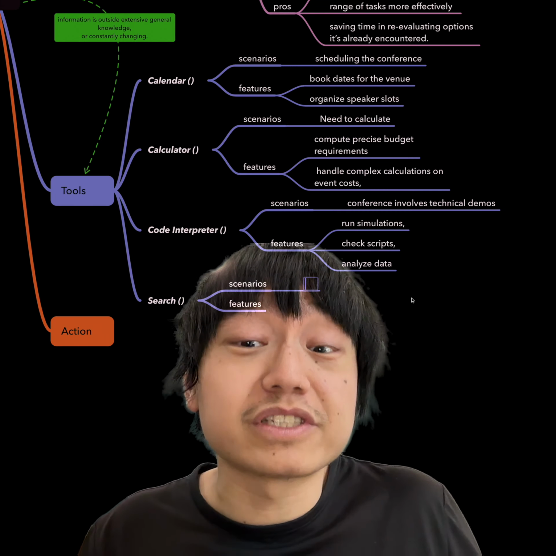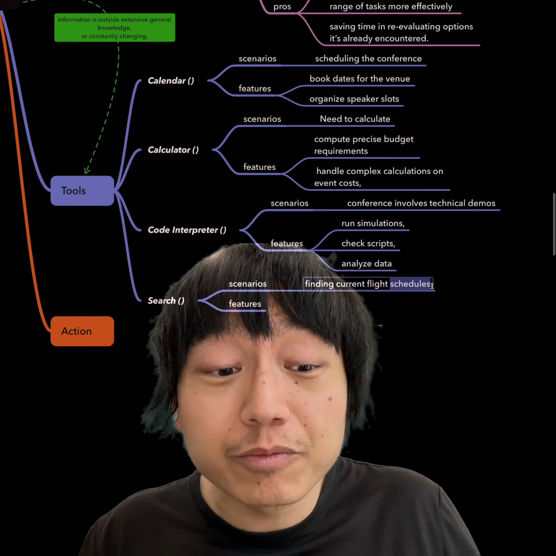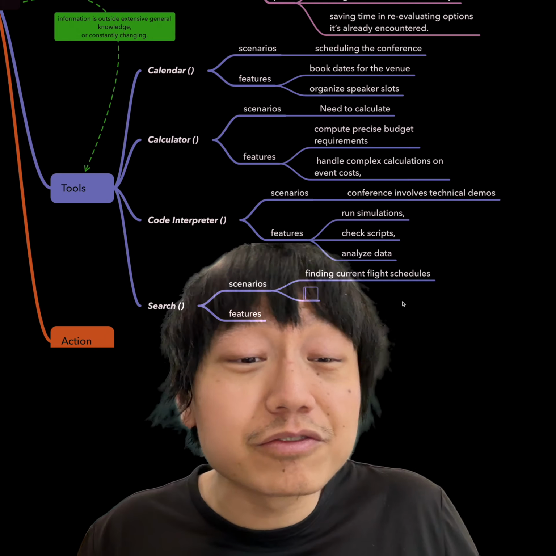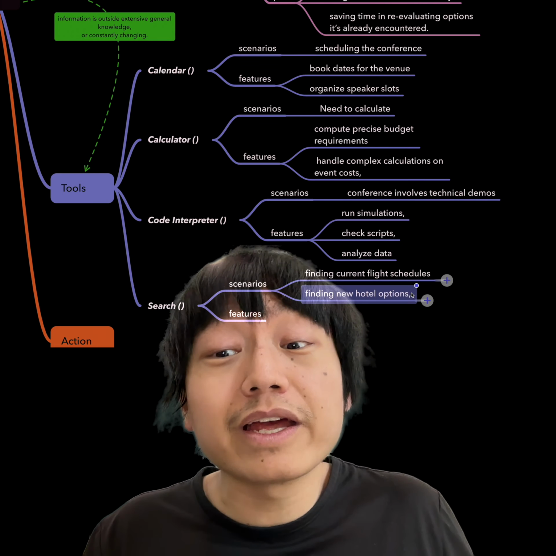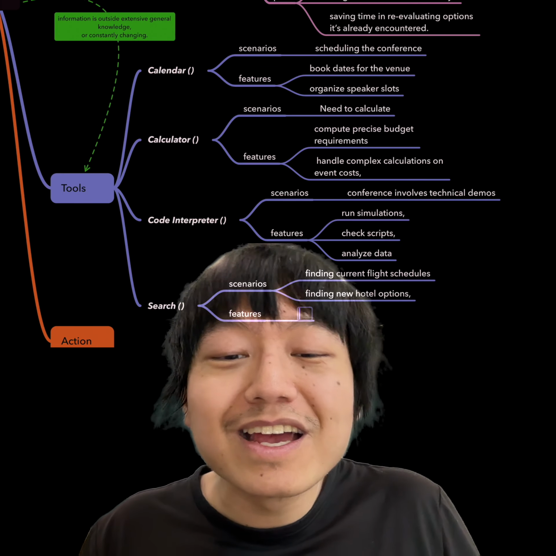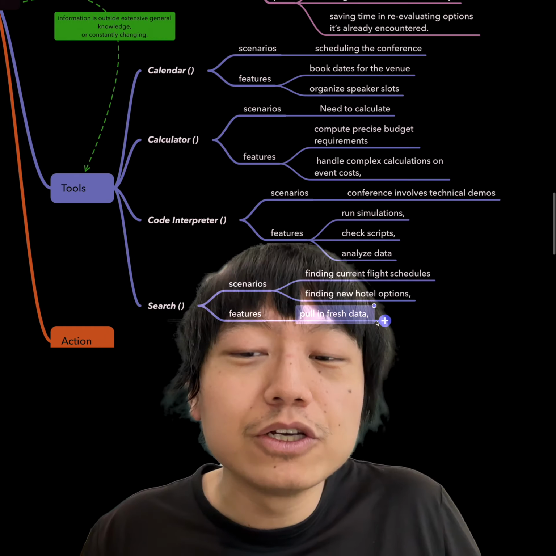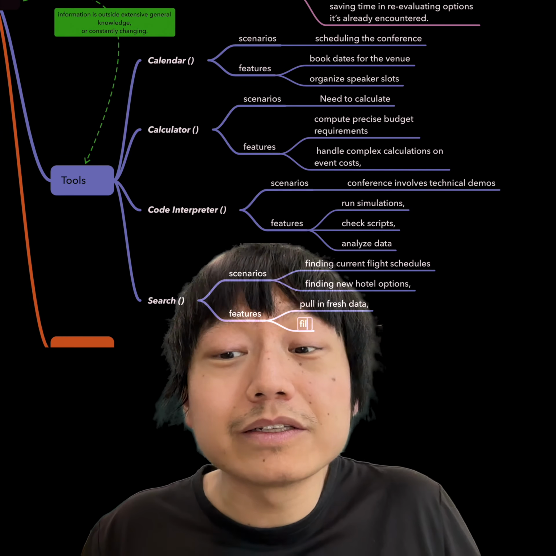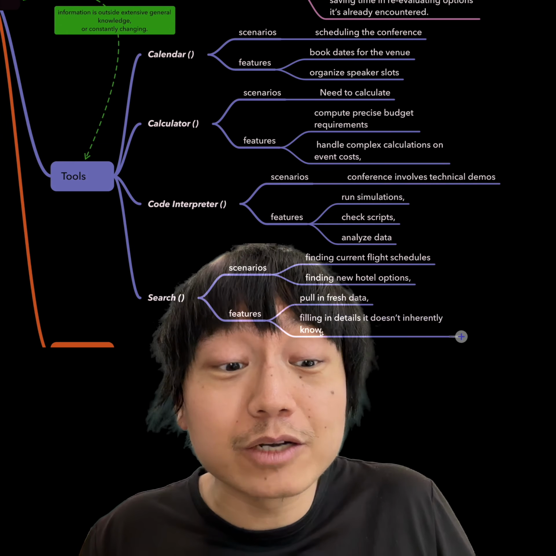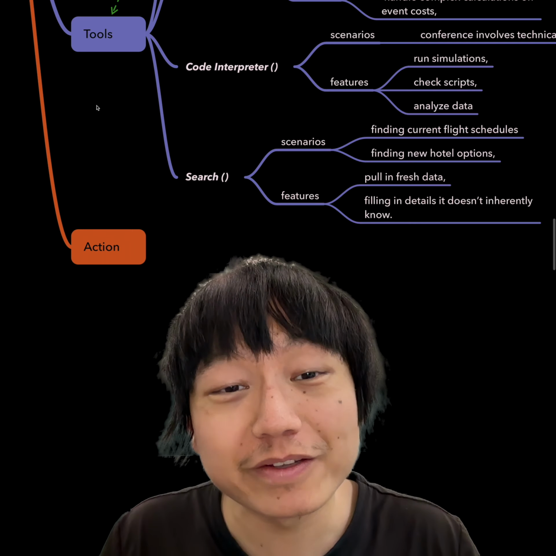Another example is search for up-to-date information, like finding current flight schedules or new hotel options. The agent has to use the search API to pull fresh data and fill in the details it doesn't inherently know. And the last one is action.